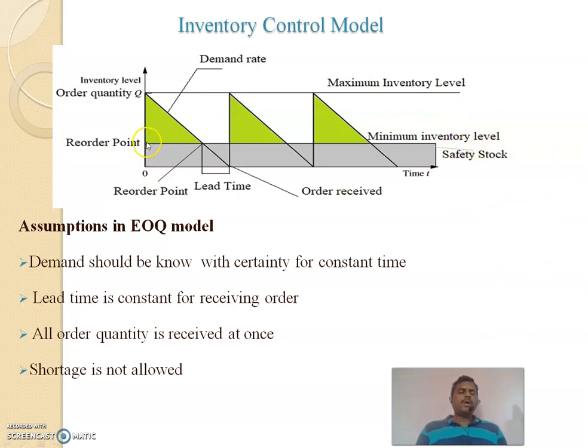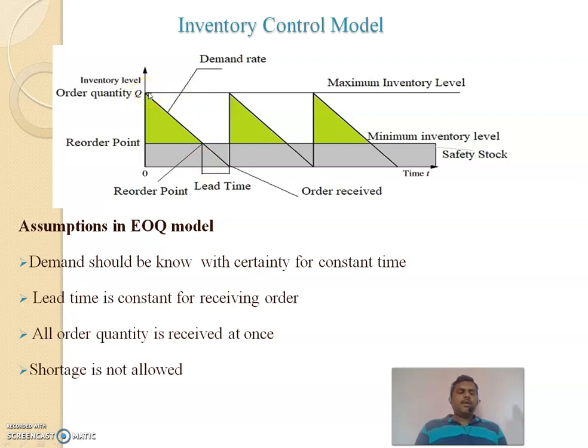After that, we have to order some quantity. That quantity is Q, the order quantity, EOQ or EPQ. Then this total quantity will be this one. This is our maximum inventory level. That much quantity is available at our warehouse.